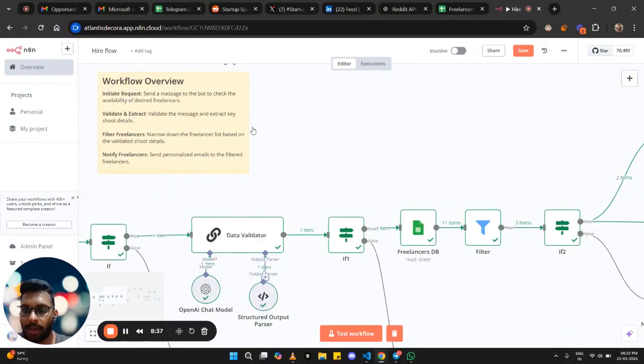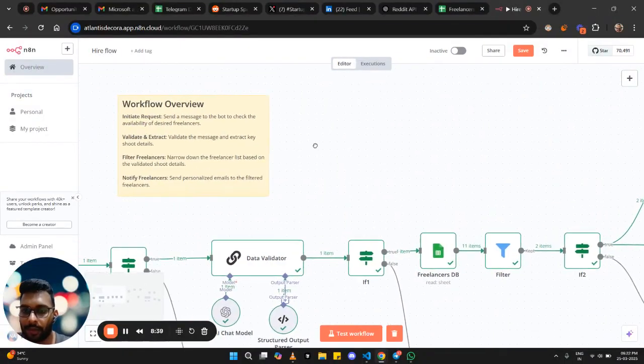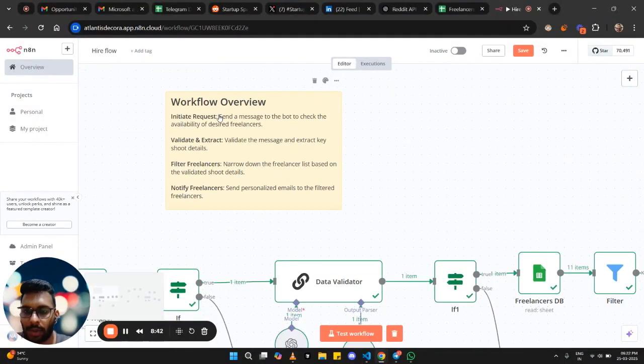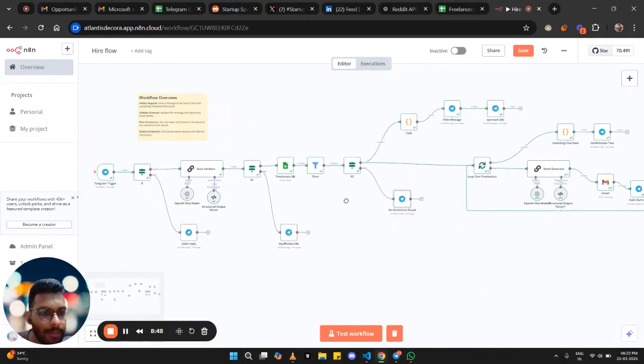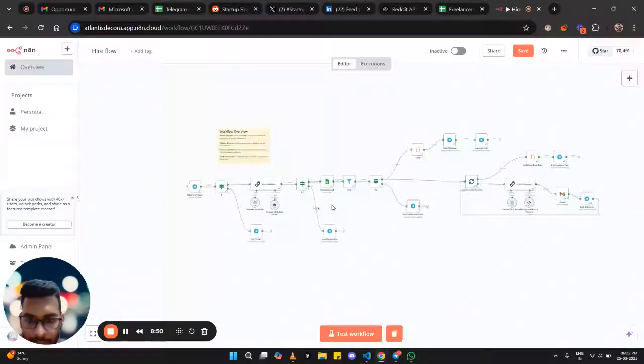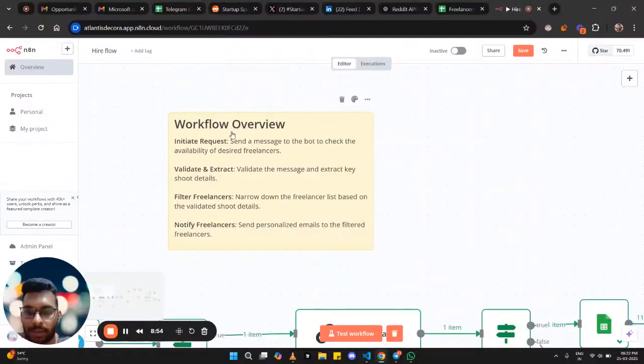Let's first go through the workflow overview. Our workflow is divided into 4 steps. This workflow may look complex, but trust me, it's very simple. The first step is initiating the request: sending a message to the bot, in which we'll be sending the message to a Telegram bot.